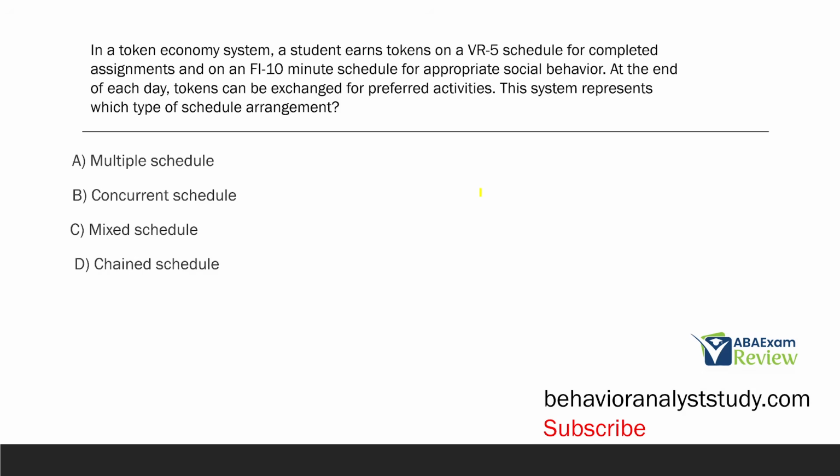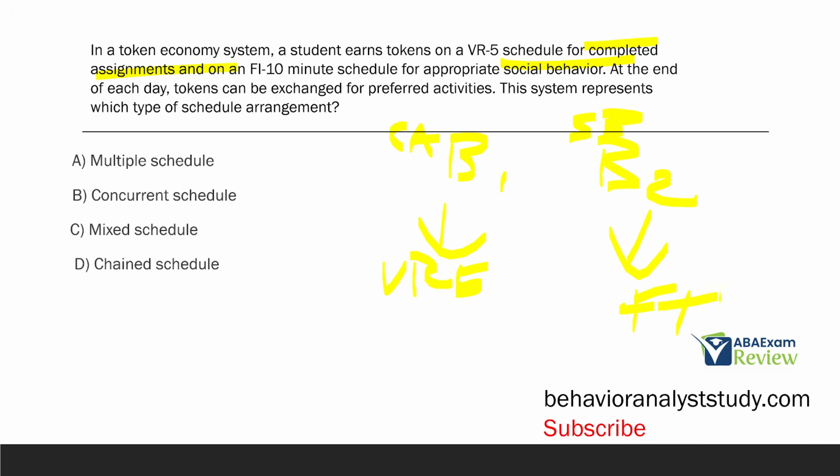It's our choice, right? Where we have multiple behaviors, behavior 1 and behavior 2, where we have completed assignments and social behavior, and they're both on different reinforcement schedules. Completed assignments is this VR5. Social behavior is this FI10. And they're separate behaviors operating on separate reinforcement systems at the same time. They're running concurrently to each other. So what we have here is a concurrent schedule.